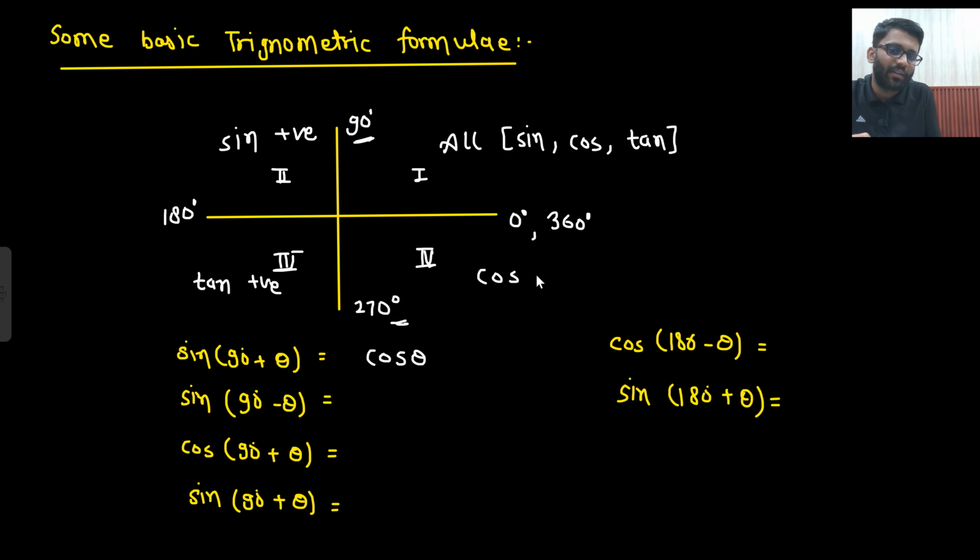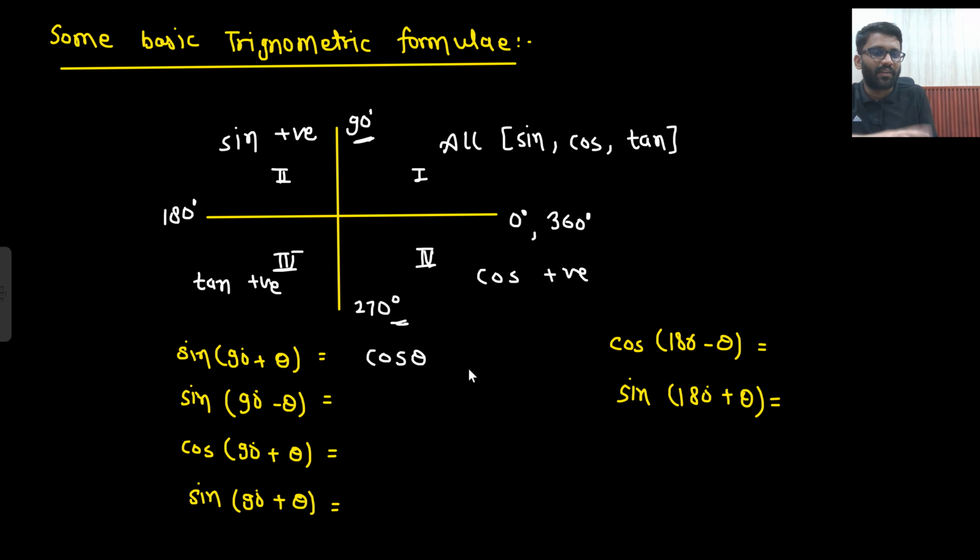And in the fourth quadrant, cos is positive. All Students Take Coffee, or you can say All Sugar To Coffee. Basically all positive, sine positive, tan positive and cos positive.